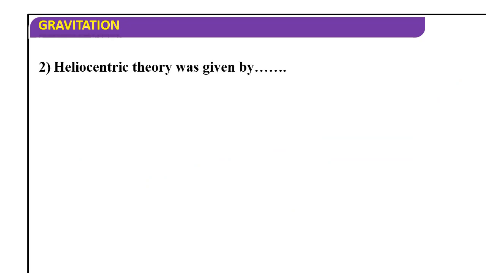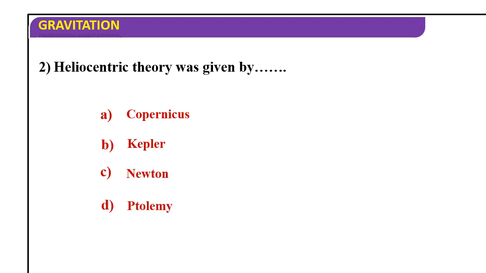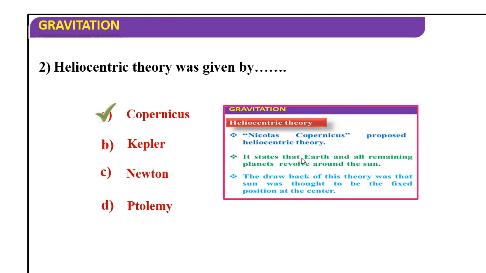Heliocentric theory was given by Copernicus, Kepler, Newton, or Ptolemy? Copernicus is the answer. Nicolaus Copernicus proposed the heliocentric theory. It states that the Earth and all remaining planets revolve around the sun. The drawback of this theory was that the sun was thought to be at a fixed position at the center.